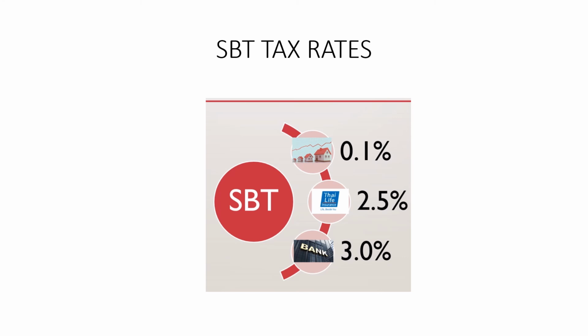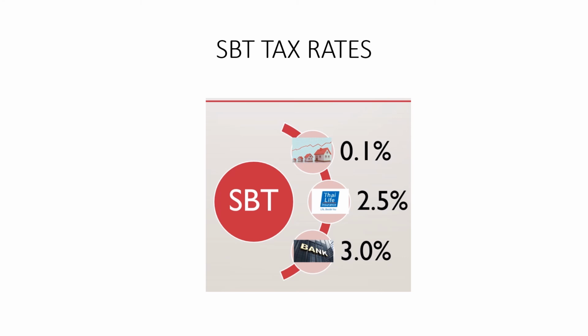And this is related to tax rate as well. While VAT is a broad-based indirect tax, SBT is a specific tax for specific businesses, and the tax base depends on the type of business. And so the tax rate also depends on the type of business.